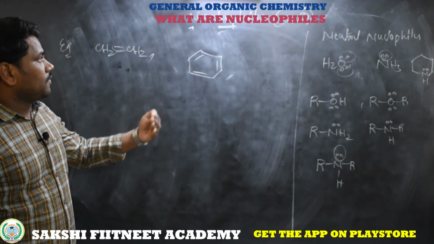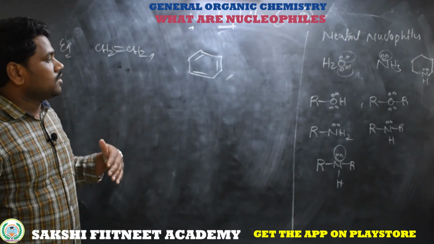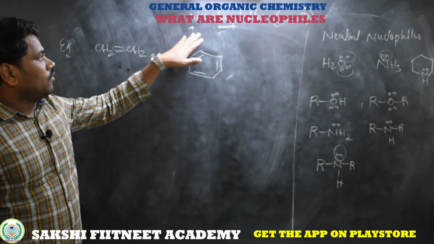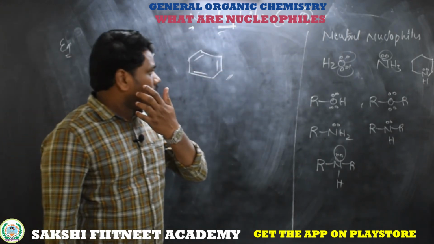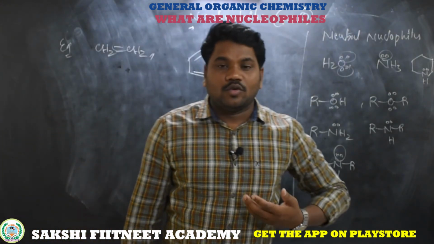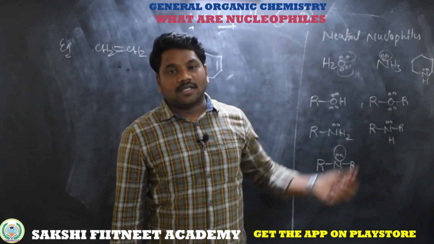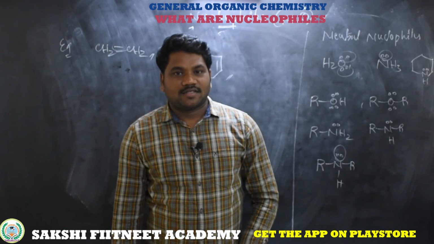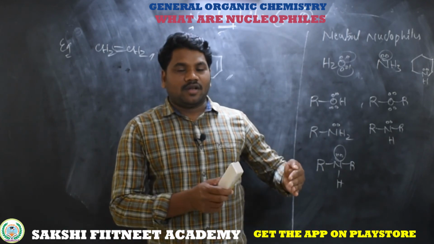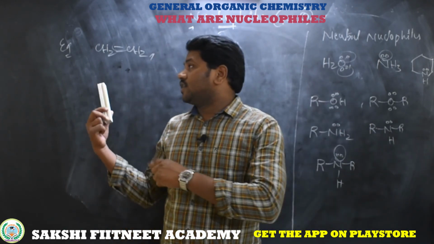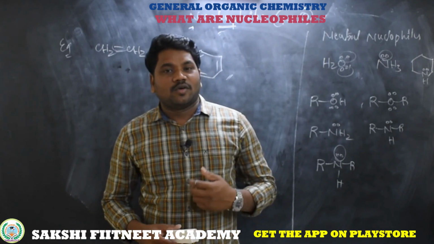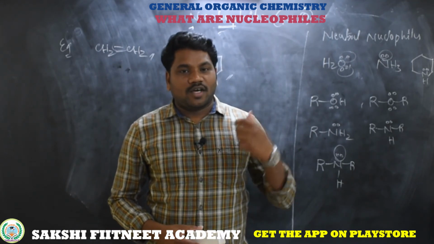And what is the definition of a nucleophile? We have discussed some examples. So what is a nucleophile? The group or element which has a negative charge to donate an electron, otherwise a lone pair. These are classified as nucleophiles: charged, neutral with a lone pair, and with an unsaturation. So hope you understand well what nucleophiles are.